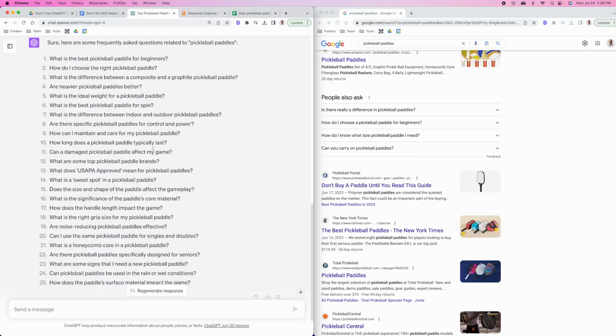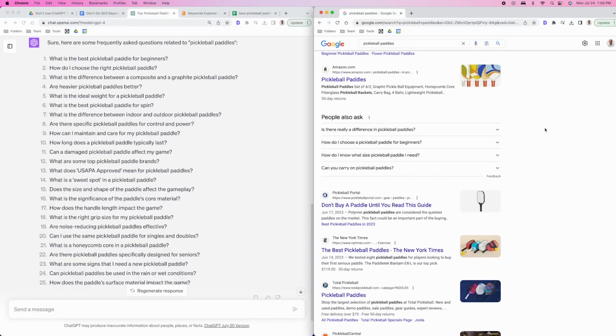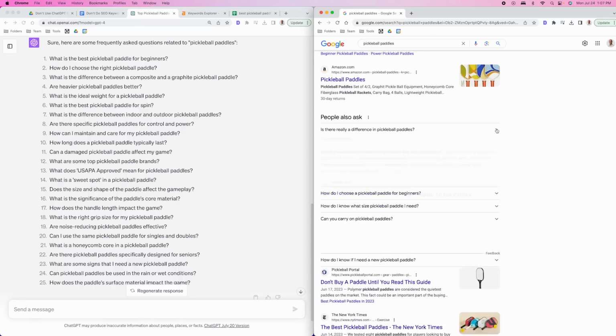You can't just guess on what's going to work or not. So for me, it's really important that whenever I target People Also Ask or any type of frequently asked questions, I want to see that it's actually in Google, okay? Because if it's here in Google, I know that people are searching it. Google is using data to serve up these People Also Ask because it's in Google's best interest that this is relevant to the searcher, okay?